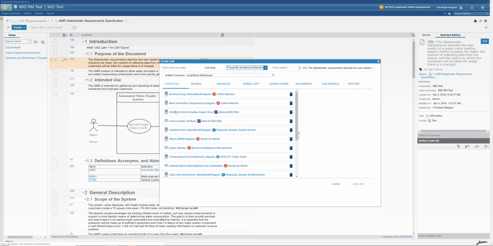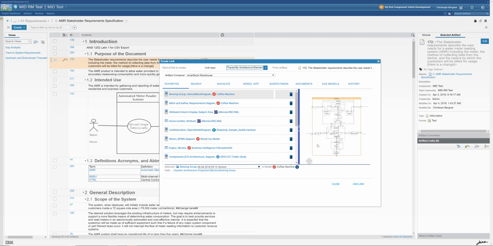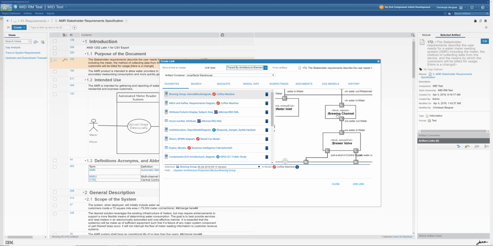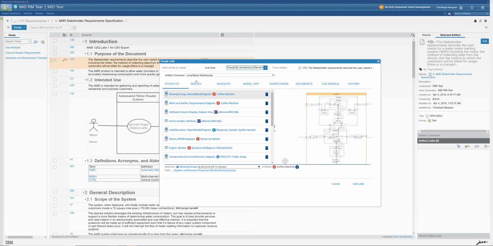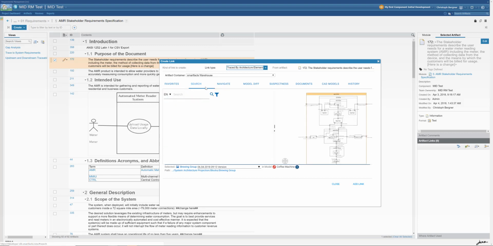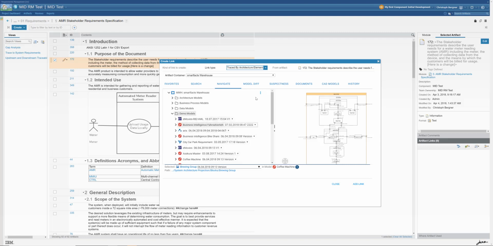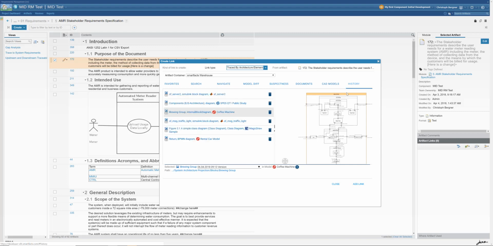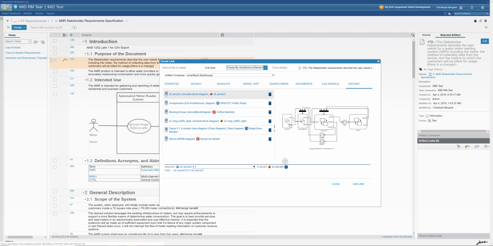So I have my personal favorites. I can click on any item here. I can even zoom in and really examine if this is what I want to work with. I can search across the whole platform. I can navigate into the global tree. So I can do all this even within DOORS Next Generation. I can use the model diff, the suspectness mechanism. Here's my personal history. This was the last diagram we had just opened. So all this is present also inside DOORS Next Generation.